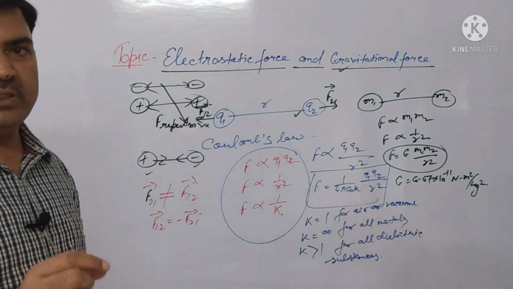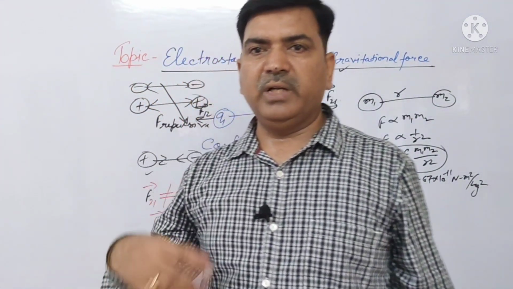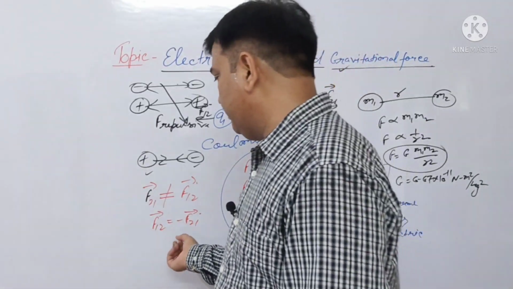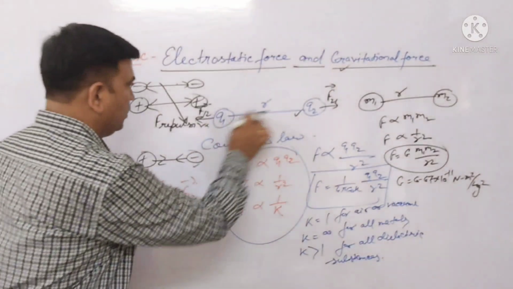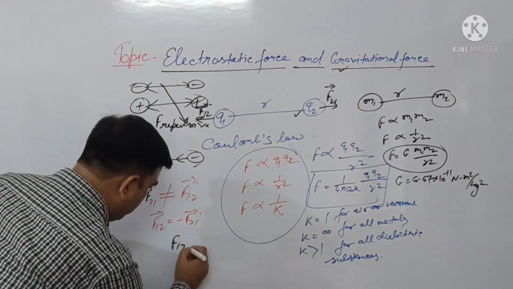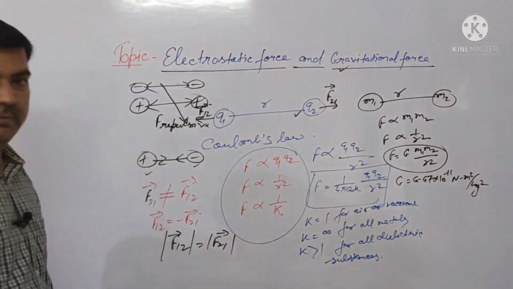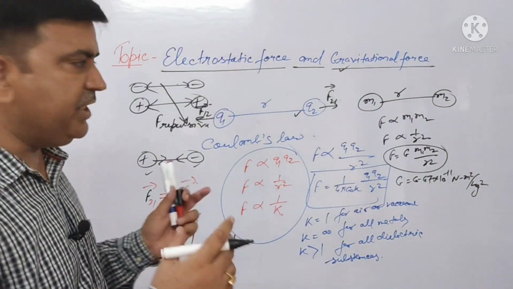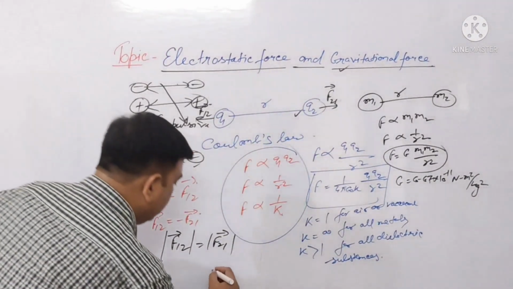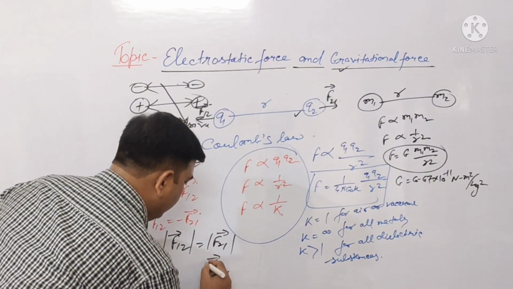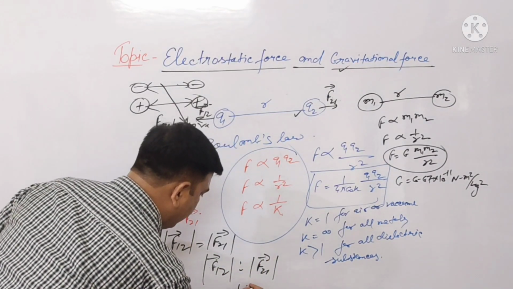Everyone knows that if you put a negative sign before any vector quantity, the vector is rotated by 180 degrees, so the direction is changed by 180 degrees. But in magnitude, what is the relation between the two forces? If you take the magnitude of both forces, mod of F12 equals mod of F21, both are equal. So in a competition, what is the ratio between the forces F12 and F21 in magnitude? It is F12 : F21 equal to 1:1.